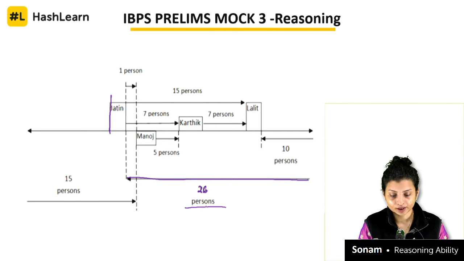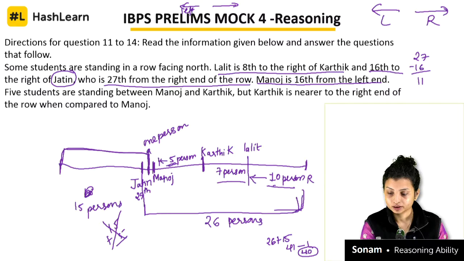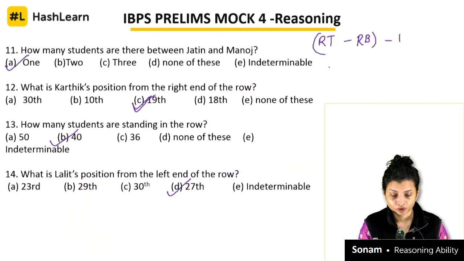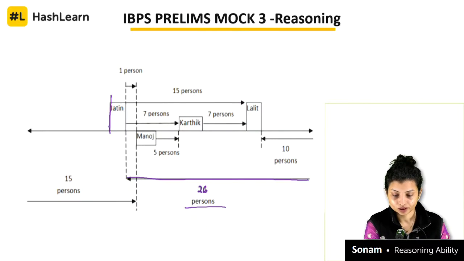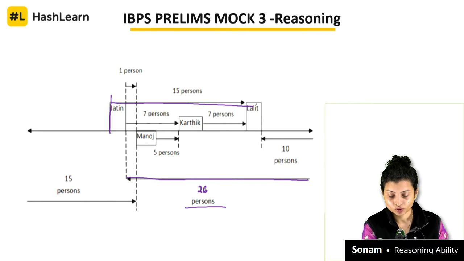And then after that you have to do this part, that Lalit is 16 to the right of Jatin, and 8 to the right of Karthik. So Jatin 15 over here, then Lalit, and Lalit is 8 right of Karthik, so Karthik, and 7 over here. And in this way you will solve such questions.